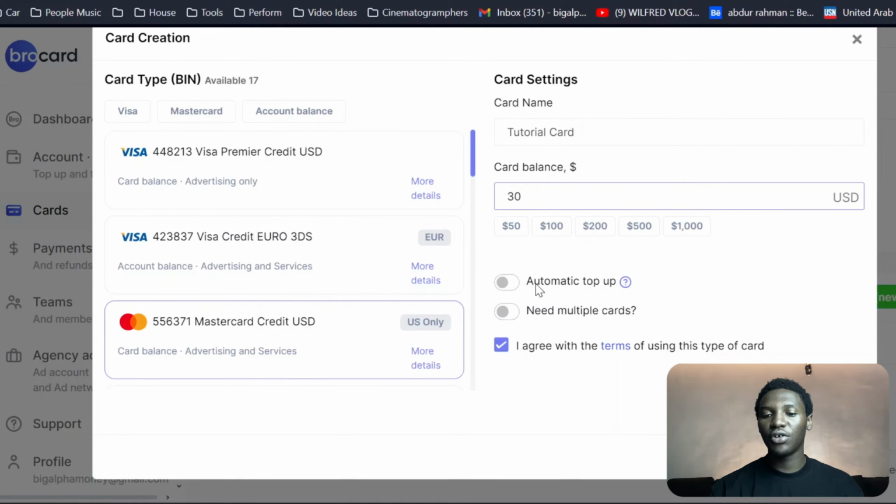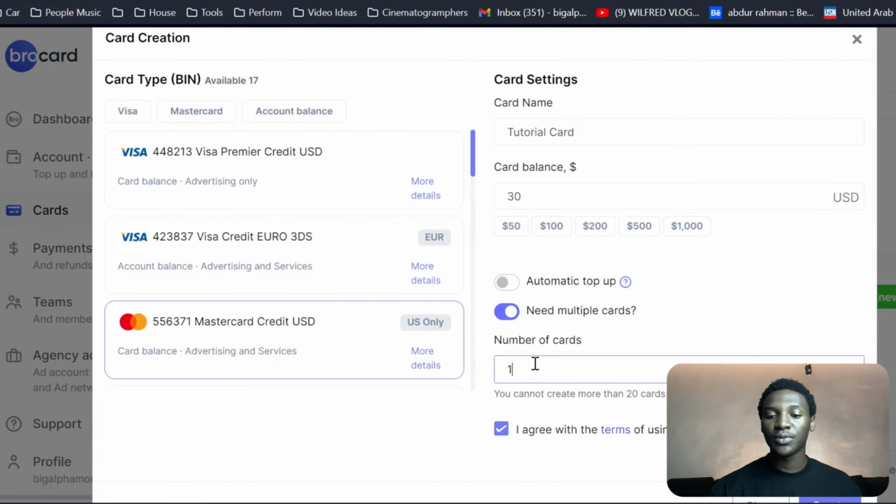And you can come over here and toggle this on and off. This is an automatic top up. That means if your funds are getting low in your account, it's automatically going to top up the card for you without you having to do this manually. You can also check this box if you need more than one card, if you want to run separate cards. Let's say, for instance, I want to have one card only for Facebook ads, another card only for Google ads, or another card only for TikTok ads. You can create multiple cards, maybe put like 4, and just create those cards.